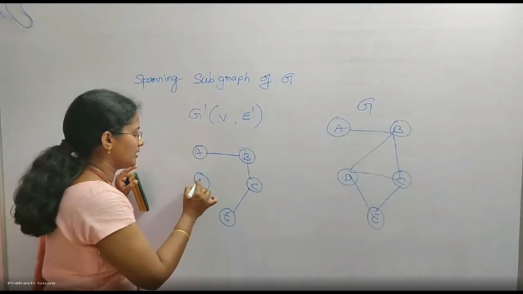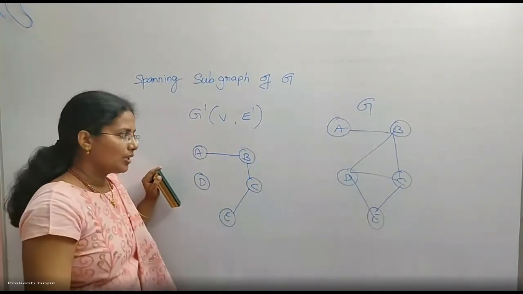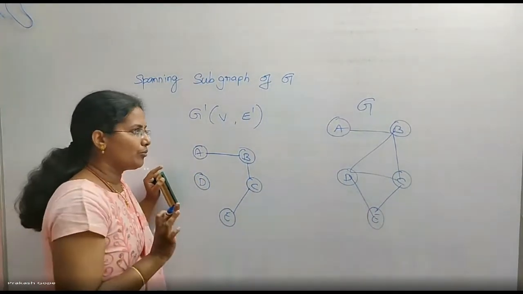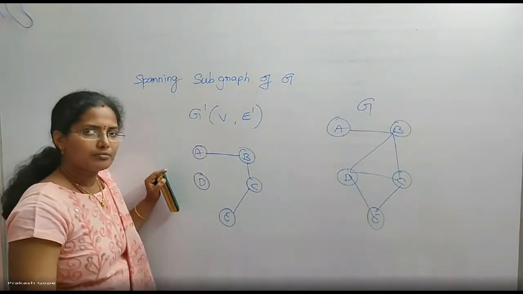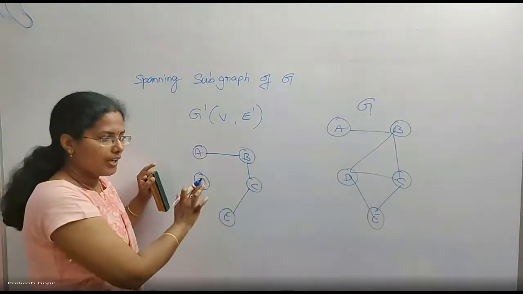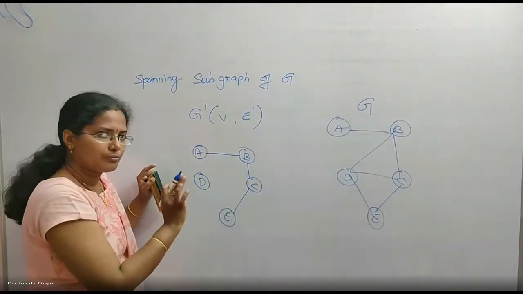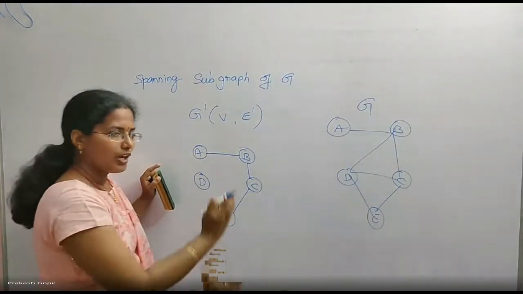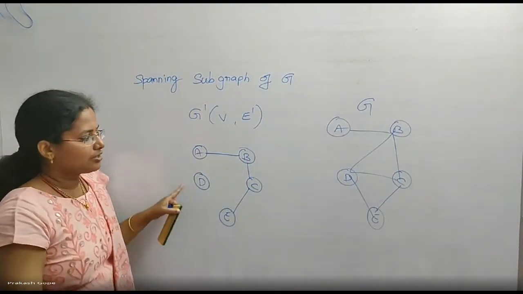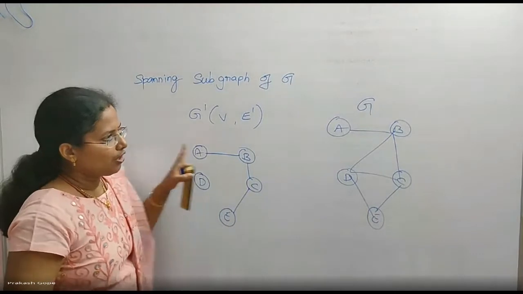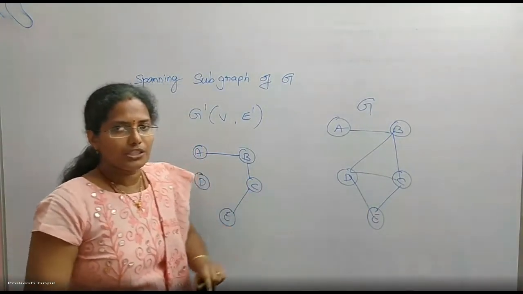So A, B, C, D, E must be there. But edges, I can pick up whatever I want. I can pick up only one edge or two or three, whatever. From that graph, I cannot insert a new edge. No. From that graph, I want to pick up some of the edges, subset of edges. This is called a spanning subgraph of the original graph G.